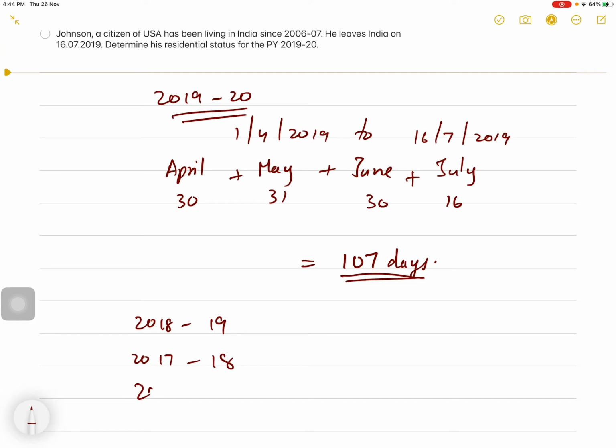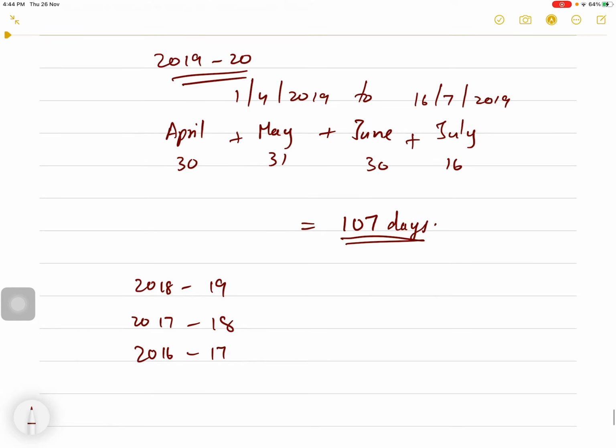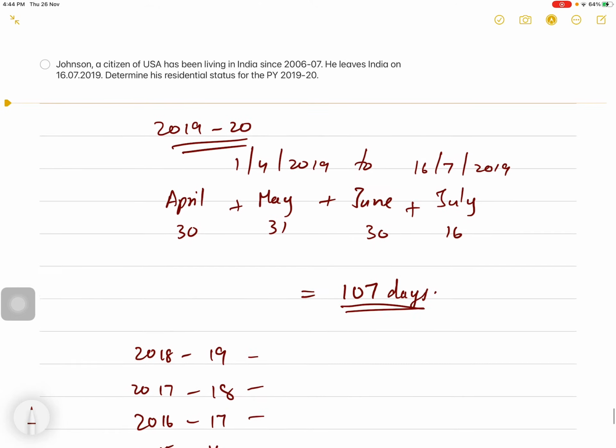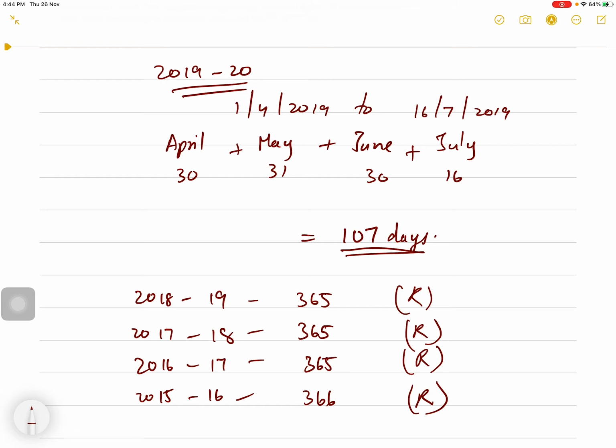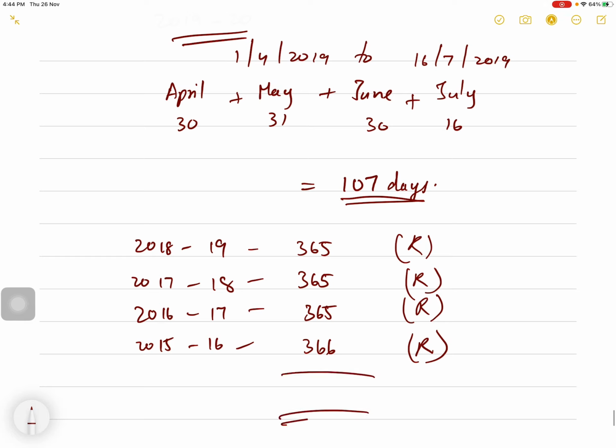2017-18 also, all the days he was in India. 2016-17 also he was in India. 2015-16 also he was in India because he was in India since 2006-7. Okay, so all these years he was resident because he satisfies the first basic condition, right? And the total is more than 730, correct? So he satisfies both the additional conditions also and the second basic condition. So he is ordinarily resident.